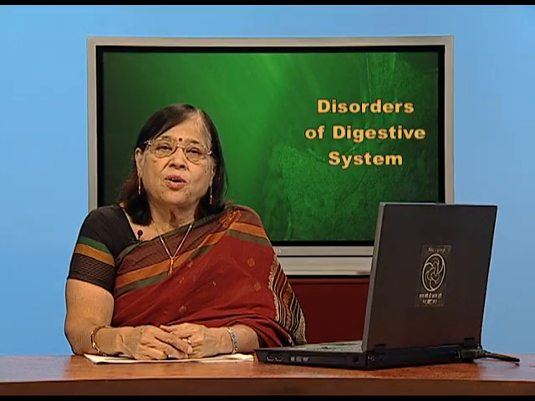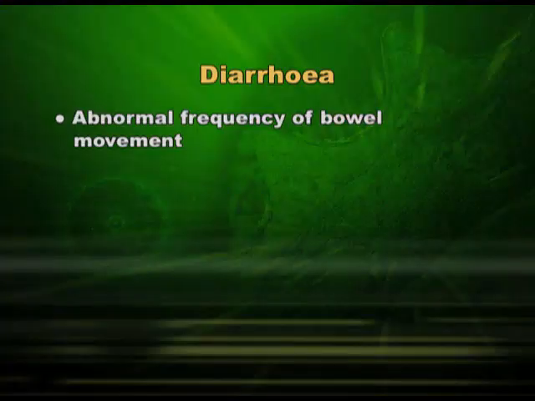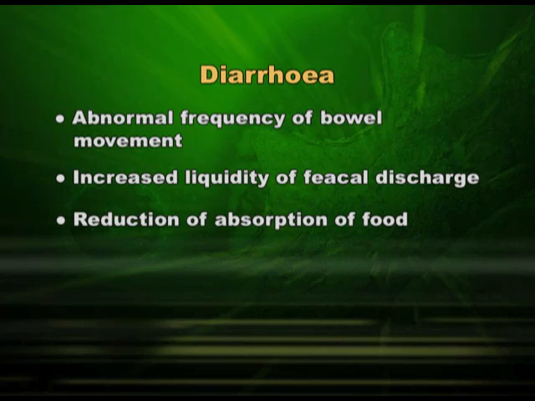Diarrhea is another disorder of our alimentary tract. In this, there is abnormal frequency of bowel movement, increased liquidity of fecal discharge, and reduction of absorption of food. What do we understand from this?